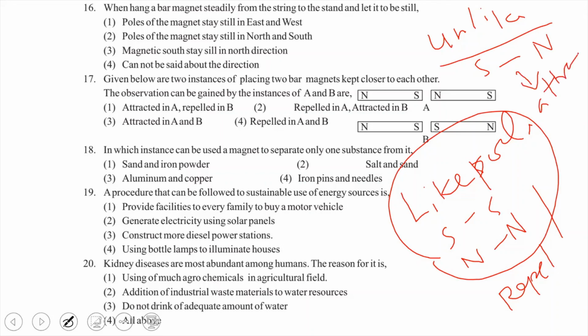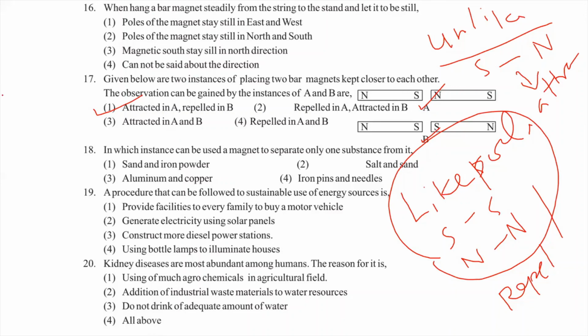You can see this is A, attracting. B is repelling. A is attracting, B is repelling. So the answer will be the first one. Attracted in A, repelled in B.